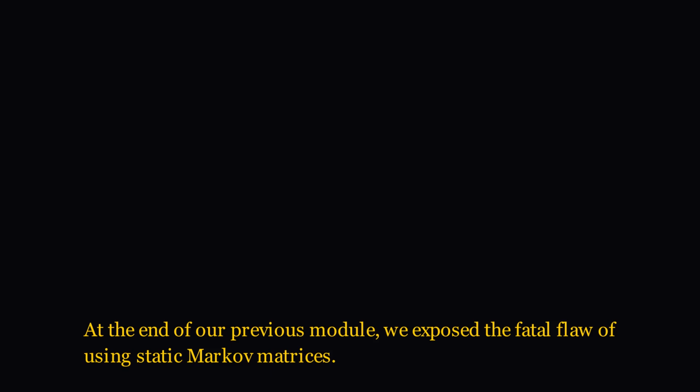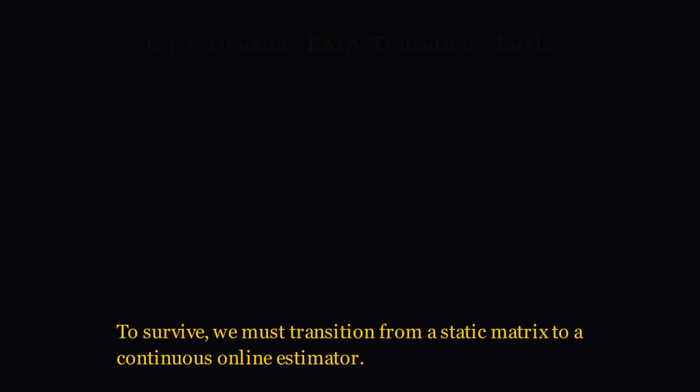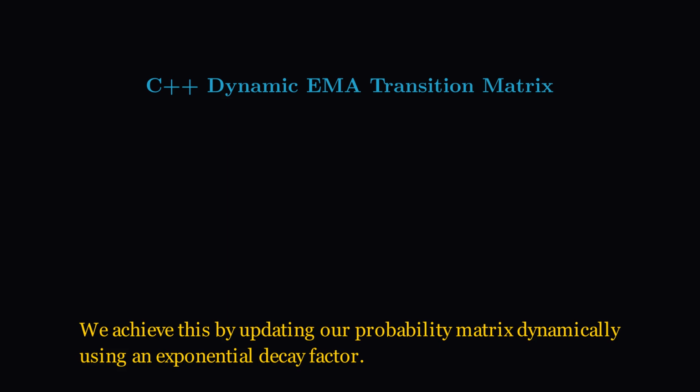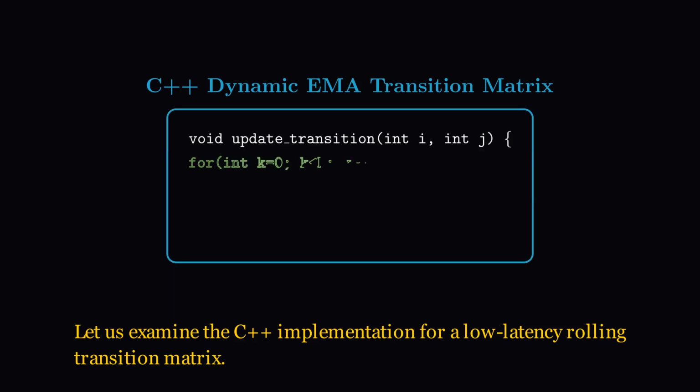At the end of our previous module, we exposed the fatal flaw of using static Markov matrices. HFT noise causes transition probabilities to violently shift, rendering static models obsolete. To survive, we must transition from a static matrix to a continuous online estimator. We achieve this by updating our probability matrix dynamically using an exponential decay factor. Let us examine the C++ implementation for a low-latency rolling transition matrix.